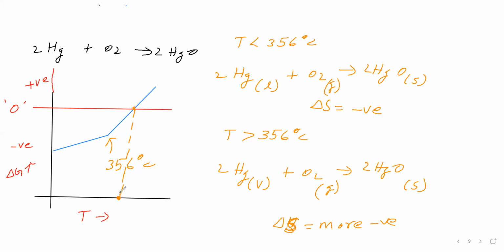When the temperature is below this, delta G is negative for this equation. When the temperature is above this, delta G is positive. That means if we keep temperature above this, this equation is non-spontaneous but backward is spontaneous. So mercuric oxide decomposes to give mercury and oxygen. Okay.